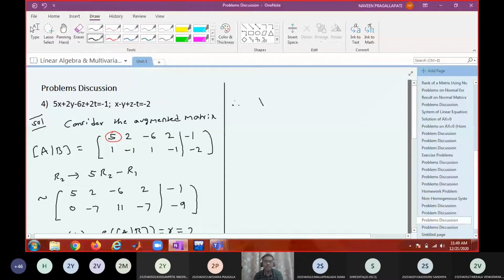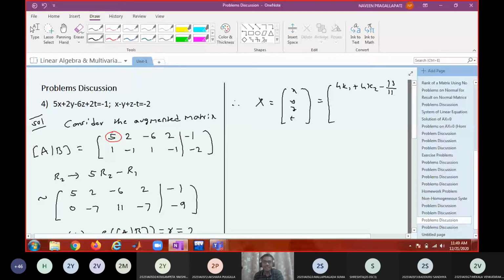Therefore, x is equal to. Therefore, x is equal to... x, y, z, t. Can you tell me the expressions once? 4k1 plus 4k2 minus 13 by 11.